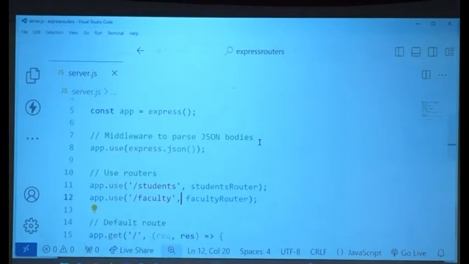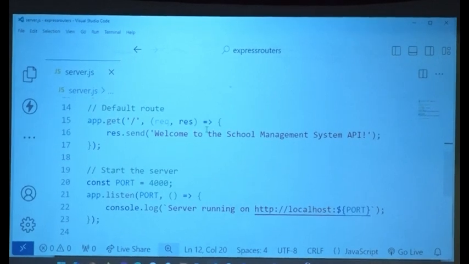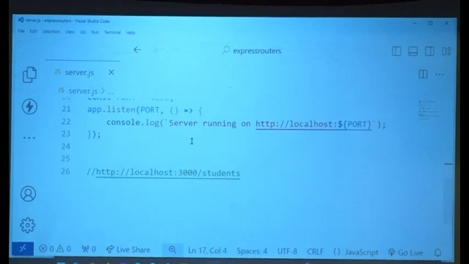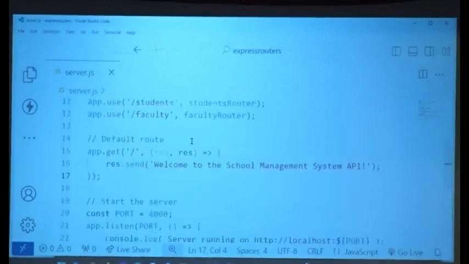As you can see, the default get, welcome to school management system API. This is there. So this is supposed to be the school management system backend. The front end is ready. In the backend we have 2 main areas, students and faculty. How to read? First is the default route. So localhost 4000 / will say welcome to school management system API. What is the next one? The port and all we know, listening at that port. This is all there is.